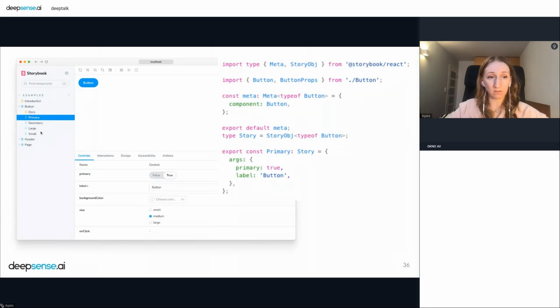So, for example, I put this screen here with some basic button. And of course, you can see some states of this button. You can change some options. You can see how this button behaves in some special cases, and more and more. This is, of course, a very, very simple example, but you can imagine that we can, for example, create here some more advanced components, not only one element, but bigger.